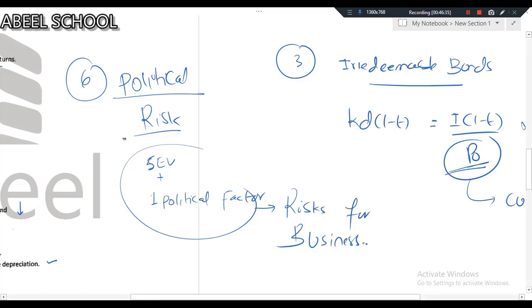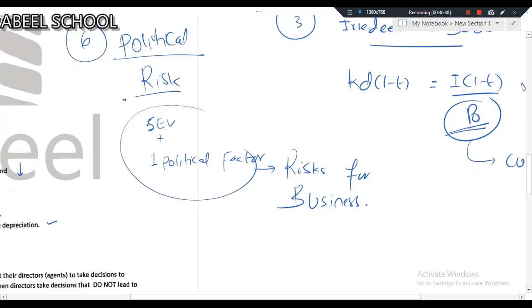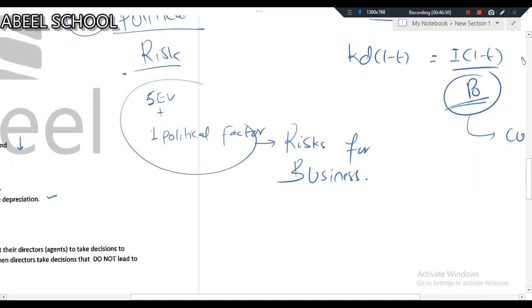But having said this, let me tell you one thing. All of these 5 economic variables and 1 political factor, all of these altogether 6 things are risk for business. And if 5 economic variables and 1 political factor are risk for the business, then there should be a measure of business risk.